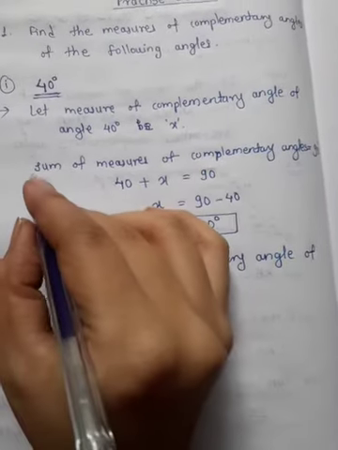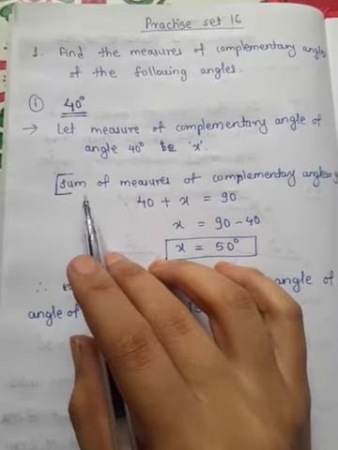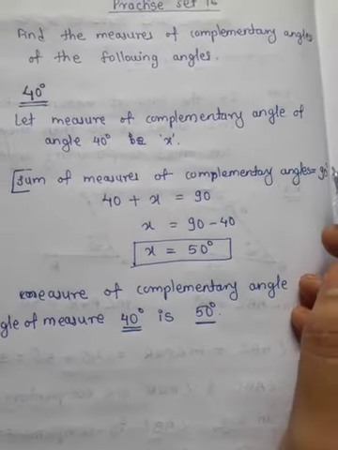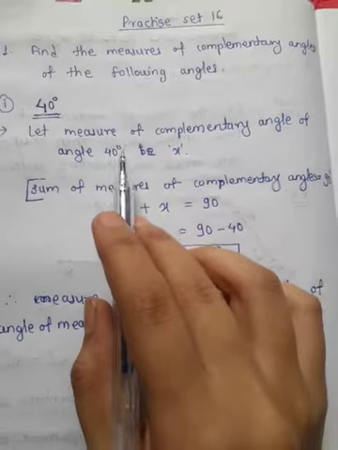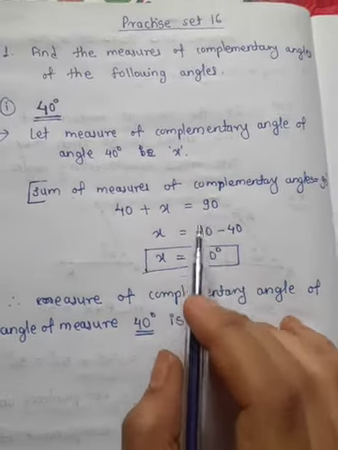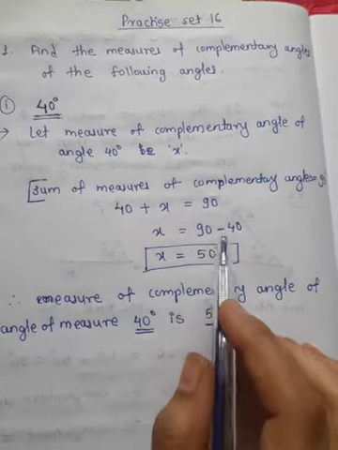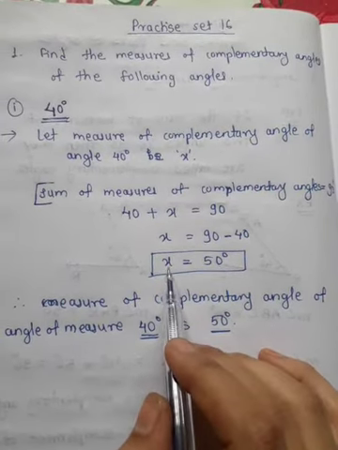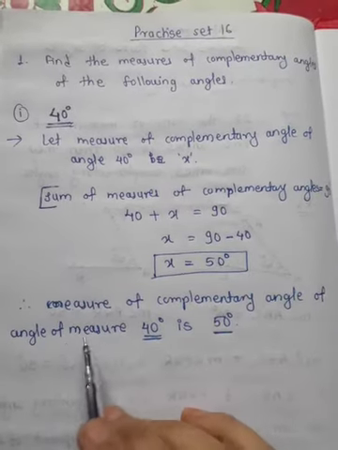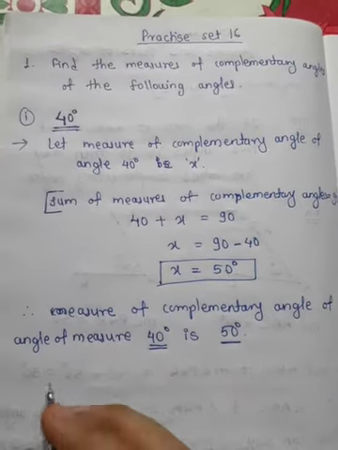Okay, and we have the definition of complementary angles. What is the definition of complementary angles? The sum of measures of complementary angles is equal to 90 degrees. By this information, 40 degrees plus x degrees is equal to 90. So 40 plus x is equal to 90, and to find x, 90 minus 40 gives you 50. As x is the angle, we write here 50 degrees. So the measure of the complementary angle of measure 40 degrees is 50 degrees.